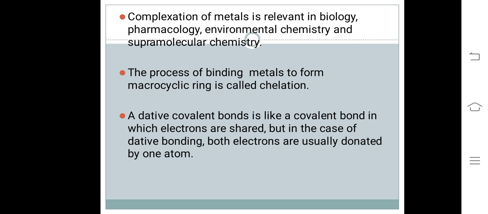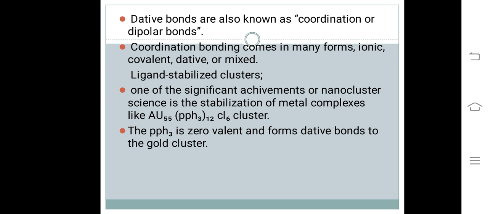A dative covalent bond is like a covalent bond in which electrons are shared, but in the case of dative bonding, both electrons are usually donated by one atom. Dative bonds are also known as coordination or dipolar bonds. Coordinating bonds come in many forms: ionic, covalent, dative or mixed.